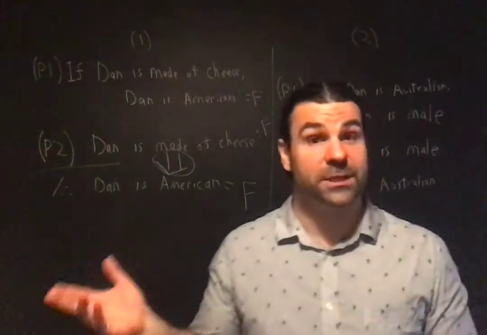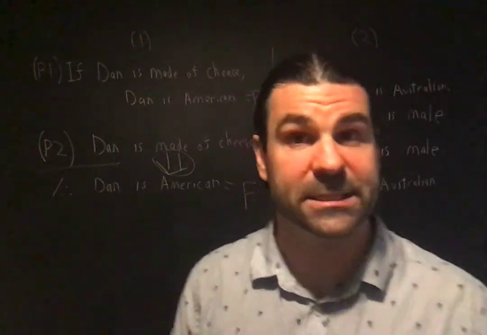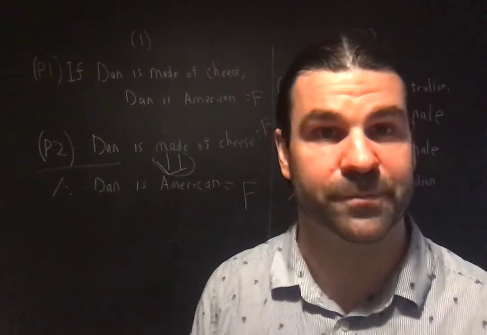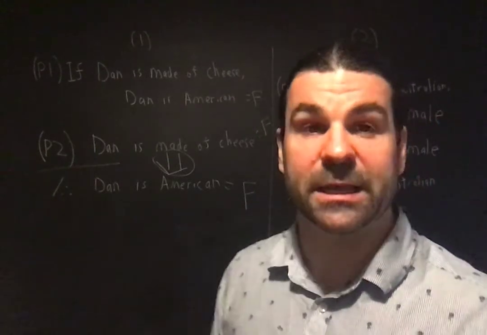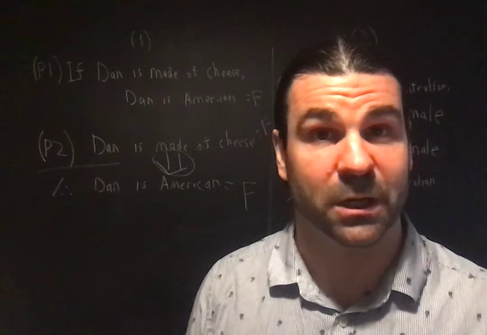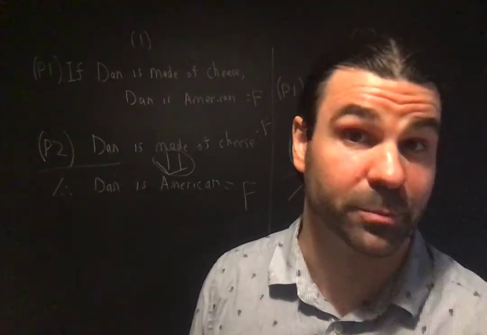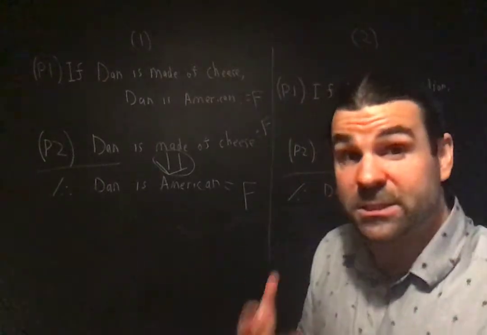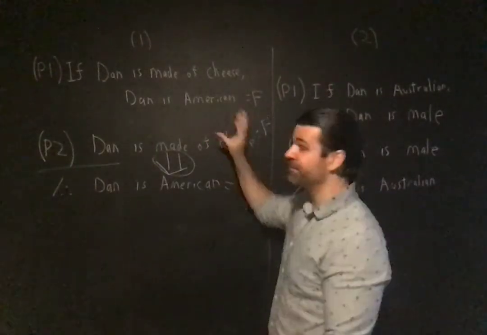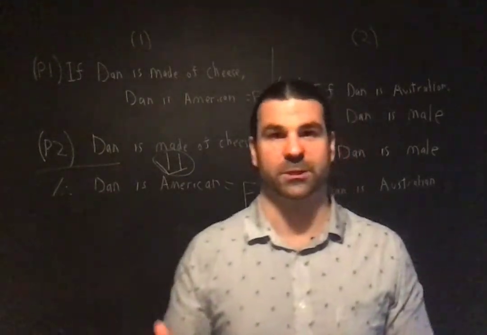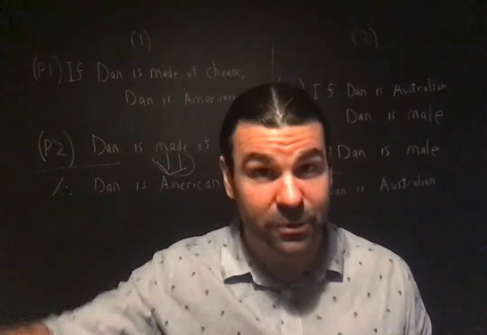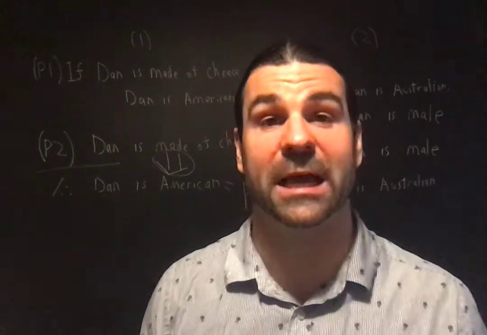Here, this is in fact a valid argument. It is the case that if these premises are true, it's necessarily the case that the conclusion is also true. This is an argument where it is not possible for the premises to be true and the conclusion to be false. When you investigate arguments, you are given the premises as if they are true. You're just assuming the premises are true. If you say, I don't think that's true, that's not your concern as a logician.